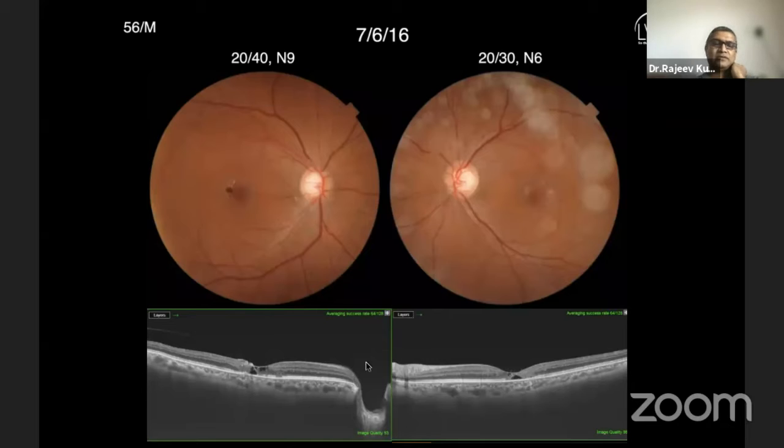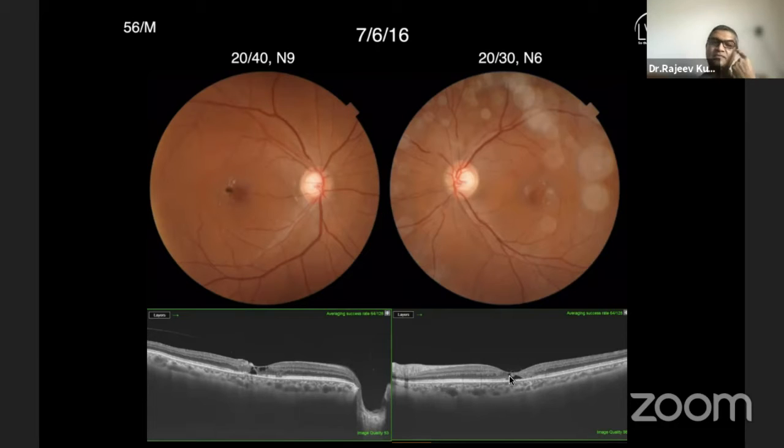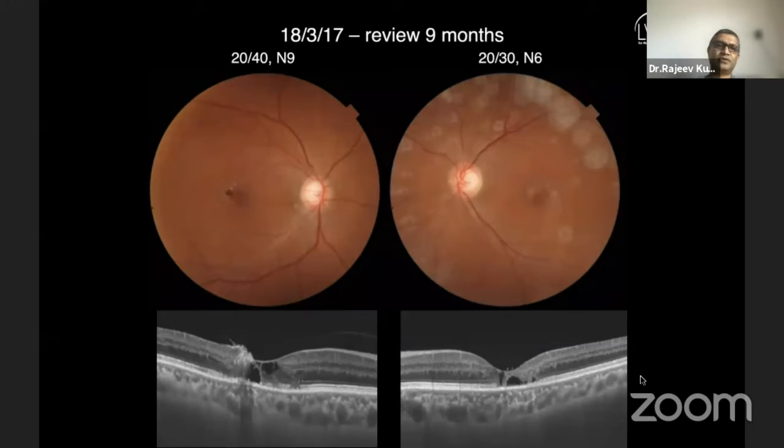So these are actual OCT pictures showing how varied it can present. It's the same patient with both eyes. You can have one eye where there is already a pigmentation, and in the other eye an early stage where there is minimal graying. But if you look at the OCT, the most typical feature is this cavitation which we see inside the retina, seen in both, along with the loss of the ellipsoid zone and the loss of retinal tissue, which becomes thinned out. This is a close-up look at how they progress over a period of time.